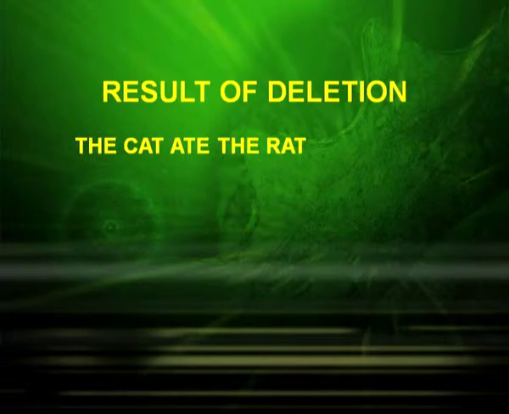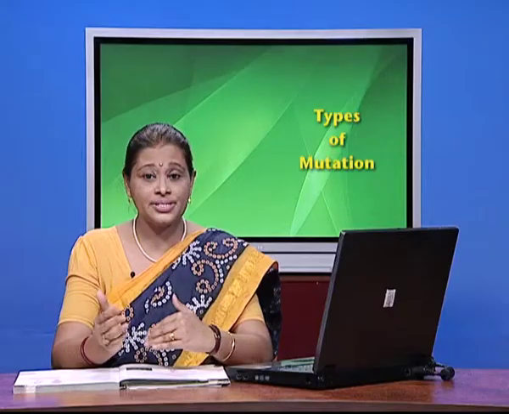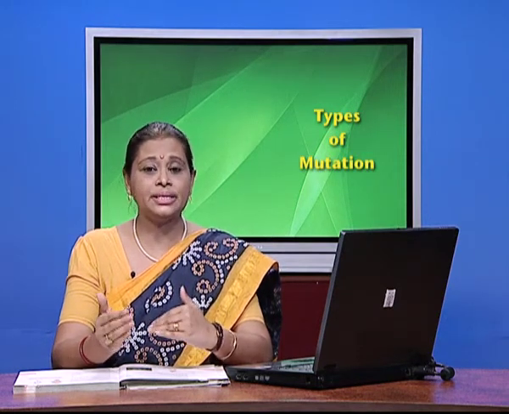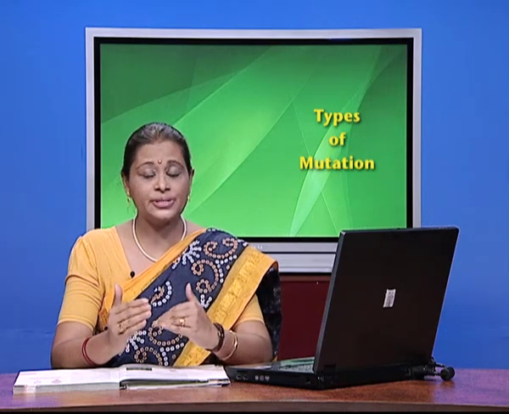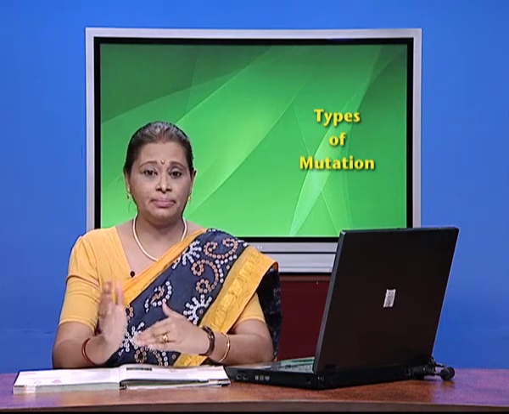Now let us see the result of deletion. Again write the sentence, the cat ate the rat. Now suppose you remove the A. So what does the reading frame become? THE, CAT, TET, HERAT. Does it mean something? No. Again it is meaningless. That means it is producing an abnormal polypeptide because of the change of the frame. There is a total change in the reading frame. So now we see how mutation is caused by addition, deletion, substitution and duplication.